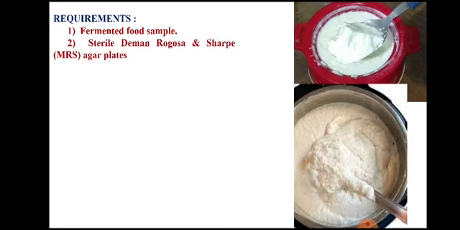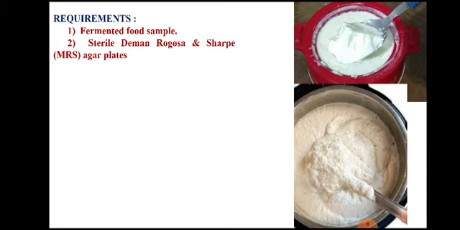Second, we'll need sterile growth medium. Specifically, the medium used is sterile MRS agar. MRS stands for De Man, Rogosa and Sharpe medium. MRS is supplemented with a very high concentration of sodium acetate. Sodium acetate splits to form acetic acid, and this acetic acid leads to the generation of acidic pH in the medium, and that makes the condition selective for the growth of lactic acid bacteria.